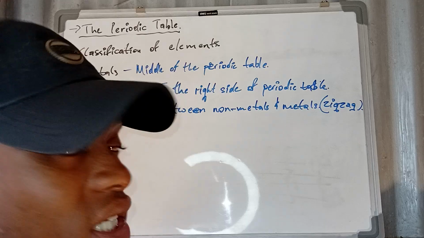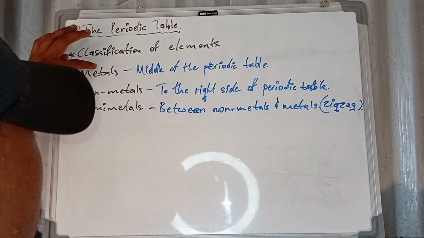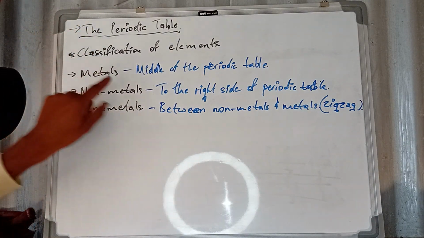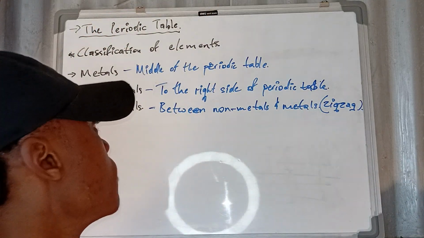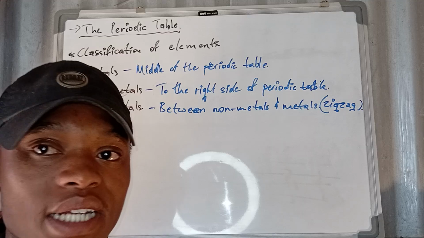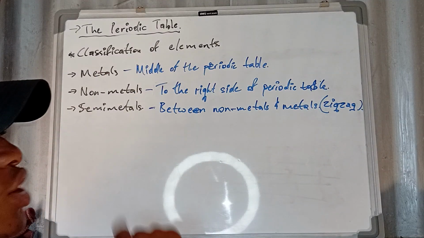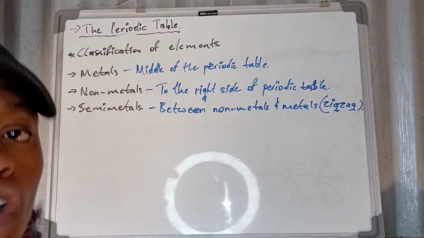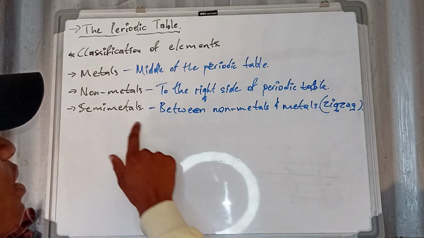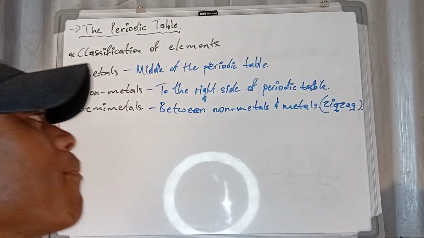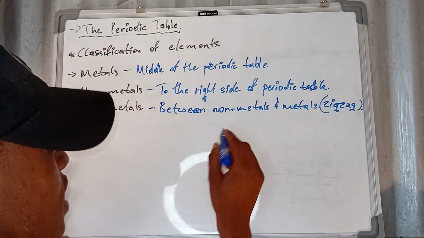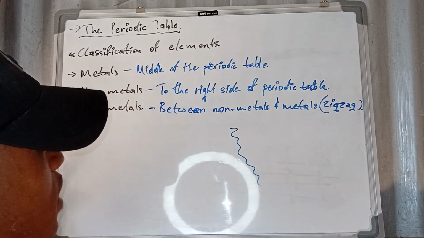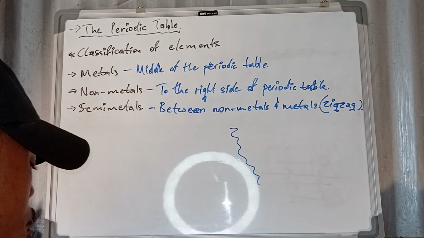That is how you classify elements. We've got different types of elements, of which there are metals. Where are they situated? They're situated in the middle of the periodic table. And then we have non-metals. Non-metals are situated to the right-hand side of the periodic table. And then semi-metals, they are between the non-metals and the metals. That is why we're saying they form something like a zigzag. I hope we are fine.